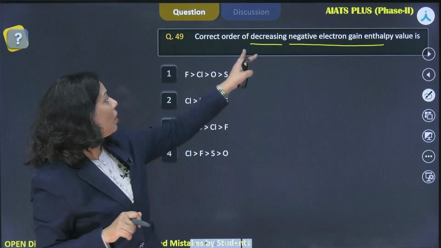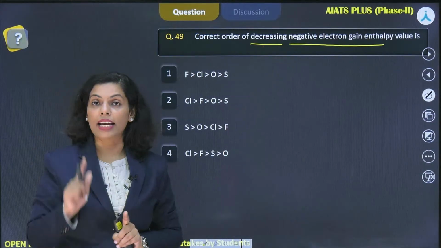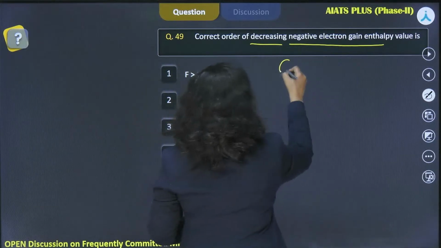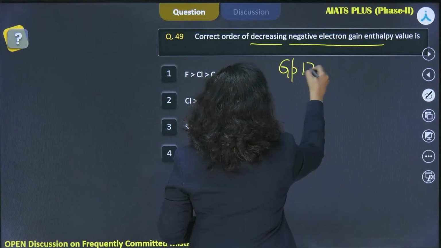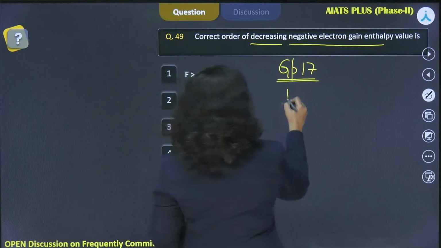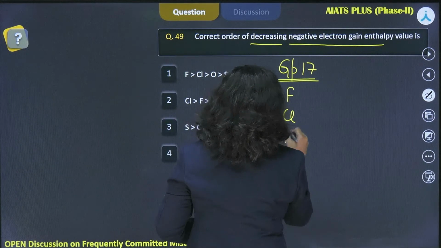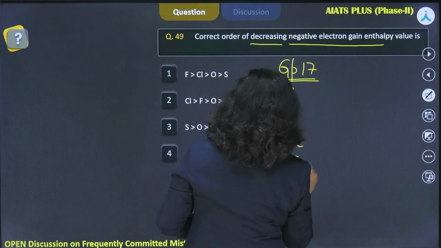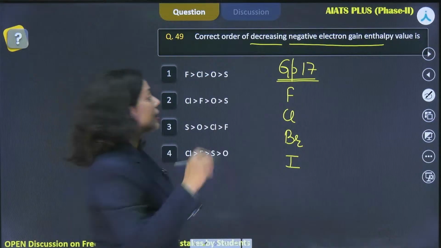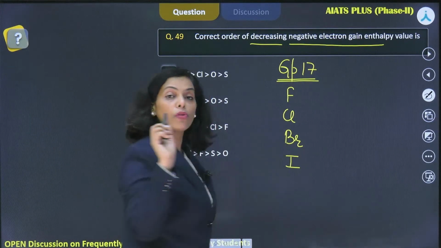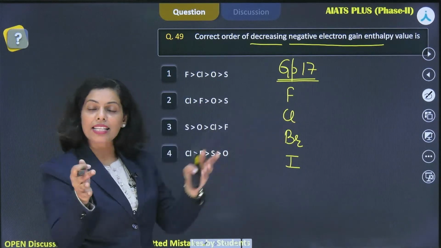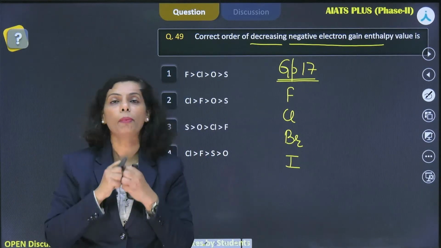So negative electron gain enthalpy, that is maximum for a group 17 element. If you're just looking at group 17, we have fluorine, chlorine, bromine and iodine. Astatine is also there, but we are comparing these. Here, if you look at the highest value, fluorine has more electronegativity as compared to chlorine, so it has the tendency to attract the shared pair of electrons.